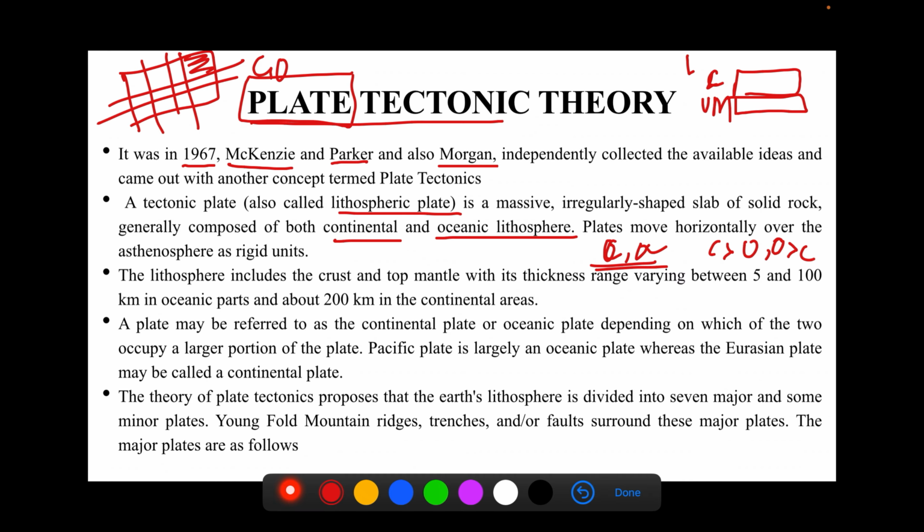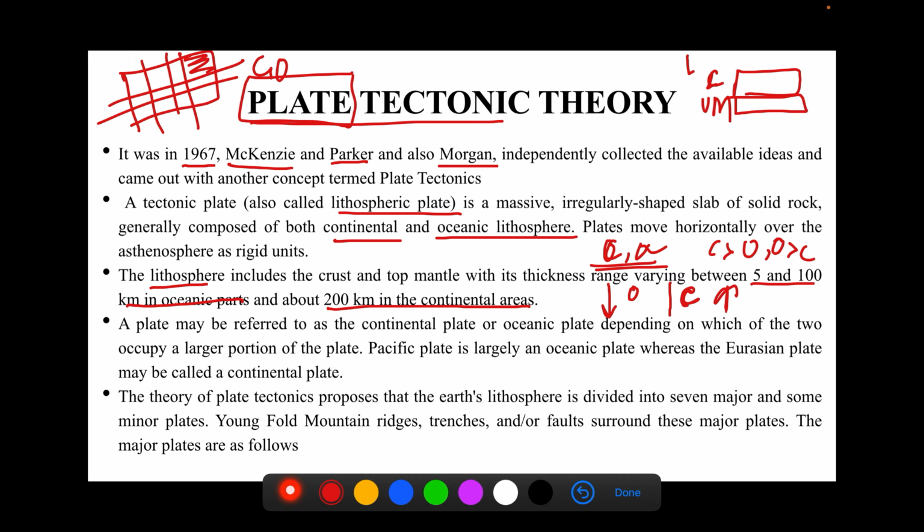First, let's recall, just for revision purposes, that the lithosphere includes crust and top mantle with a thickness varying from 5 to 100 kilometers in oceanic parts and up to 200 kilometers in the continental areas. We have seen that the lithosphere can also be of two parts, that is, oceanic lithosphere and continental lithosphere, with continental crust or oceanic crust. We have understood that the thickness of continental crust is more, whereas compared to it, oceanic crust is less.